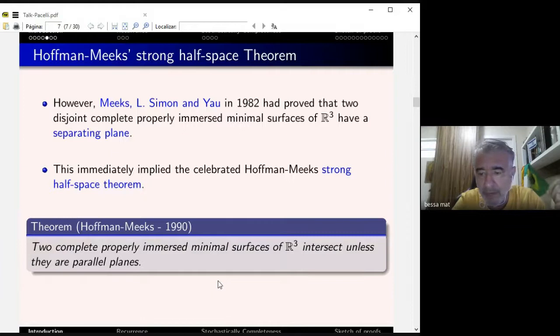Now, once you have the strong half-space theorem, the first question is: you have Xavier's result. Xavier says that you cannot have a minimal surface with bounded curvature inside one half space. So this is the equivalent of Meeks, Simon, Yau. So the only thing you have to prove is Meeks, Simon, Yau's result for bounded curvature in order to have a strong half-space theorem. So if you have two minimal surfaces with bounded curvature, if you could put a plane inside, you can invoke Xavier's result, which says that cannot be, so they must intersect.